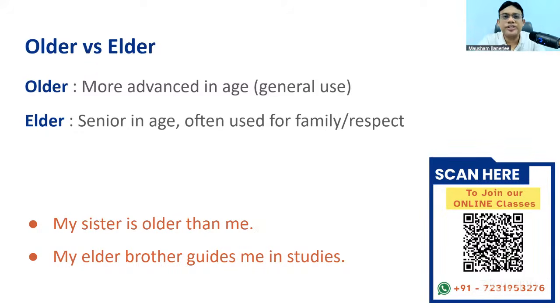Both have almost the same meaning, yet slight change in terms of how you portray it. Slight change. Okay, almost the same meaning. Yeah, she is my elder sister. Right. Got it? So this is the difference. The next one.